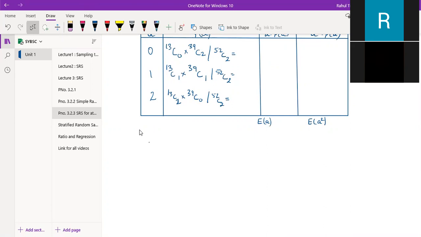So mean, your mean is going to be expected value of A, which you can write down. Then we have the variance, which is variance of A, which you can just use the formula: expected value of A square minus E of A whole square. Means here I am using